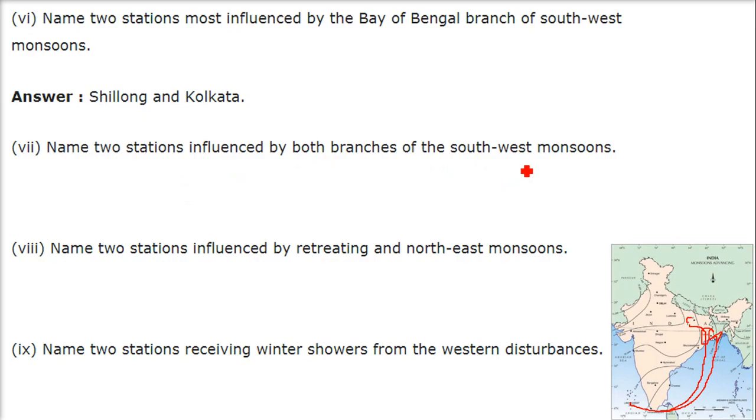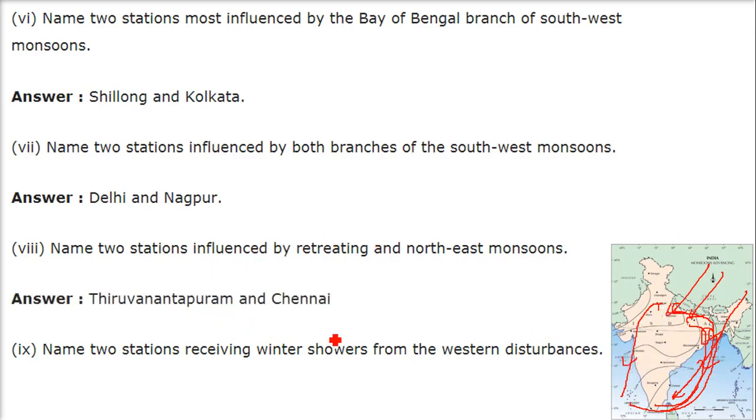Name 2 stations influenced by both branches of southwest monsoons. So this one also and this one also. What are the places? Delhi and Nagpur. Name 2 stations influenced by retreating and northeast monsoons. So this is the northeast monsoon, and the retreating monsoon. So the answer is Thiruvananthapuram and Chennai.